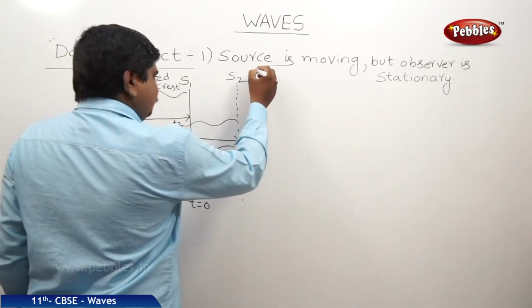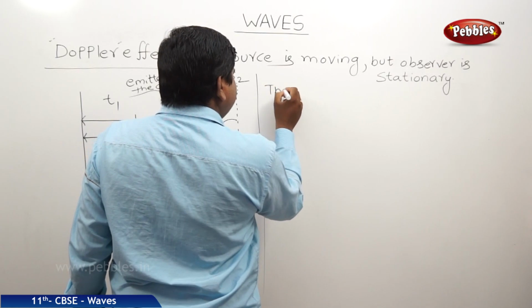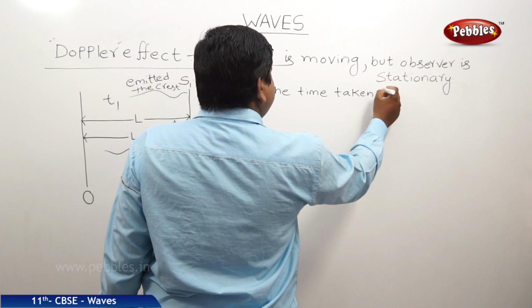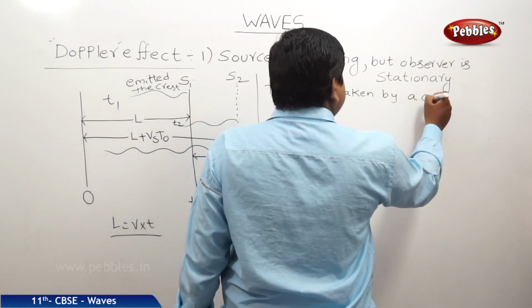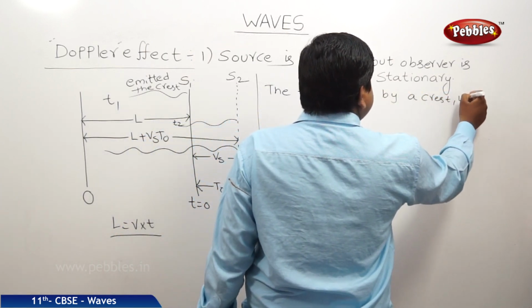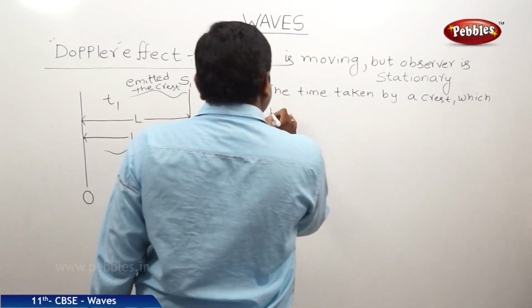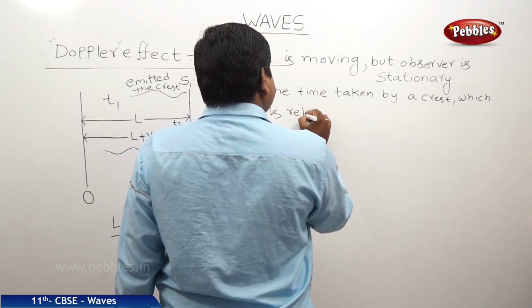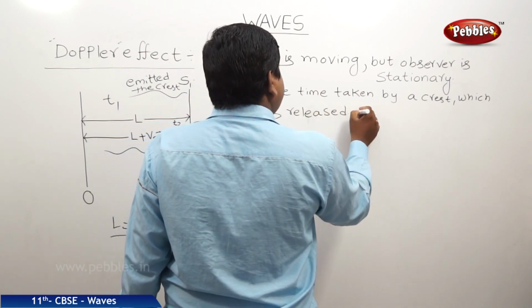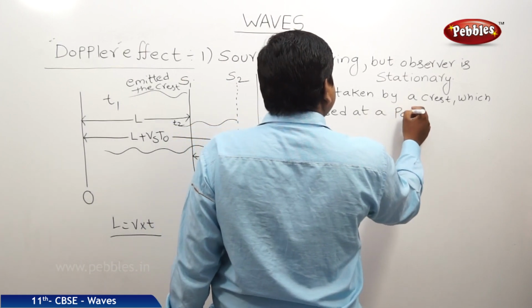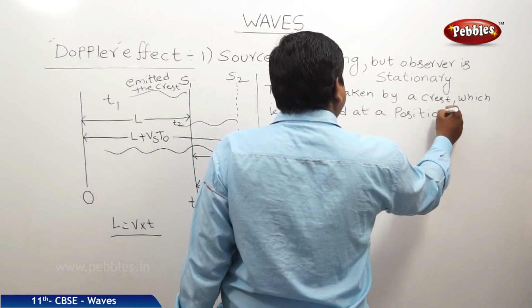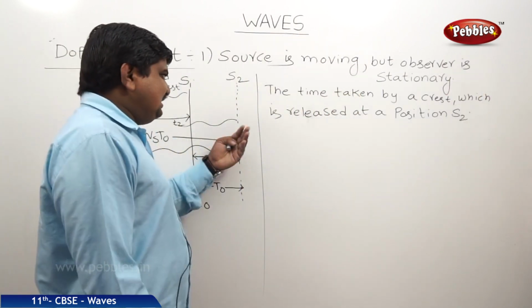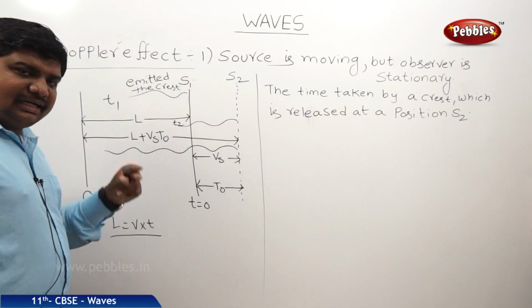So the time taken by a crest which is released at position S2 to reach the observer is t2.